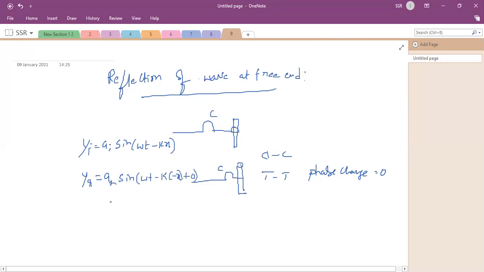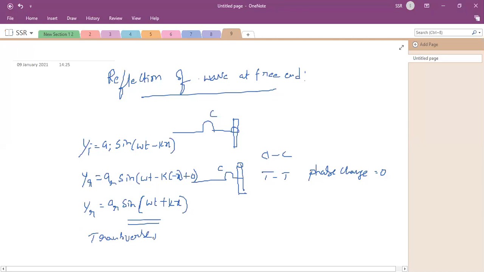So YR equals AR into sine of omega t plus kx plus 0, no change. Are you clear on this? The equation for the reflected wave in the case of a free end, the phase change is 0, so there is no change in the wave equation. This is about transverse waves.